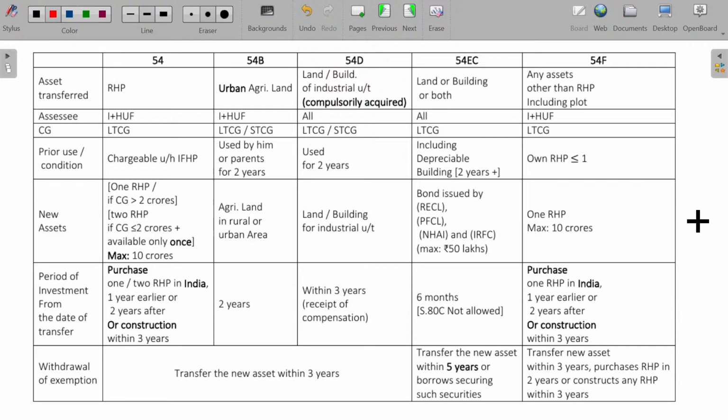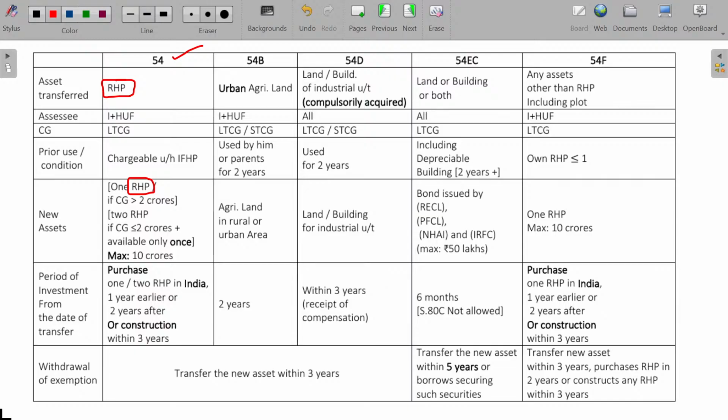Let's now start one after one. Let me finish up section 54 first of all. You can sell the residential house property and purchase the residential house property to claim the deductions. Very simple. You sell the residential house property and then using the capital gain because of selling the house property, you can purchase a new house property. No problem. You can claim the deductions. Clear?